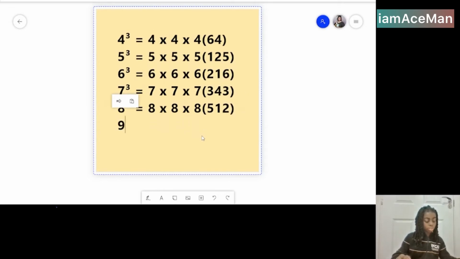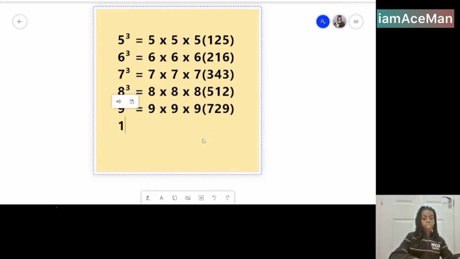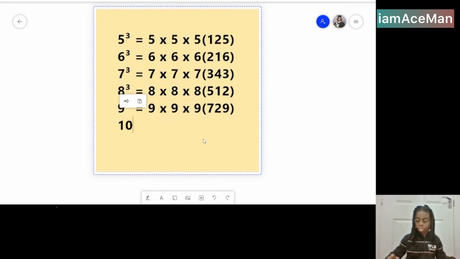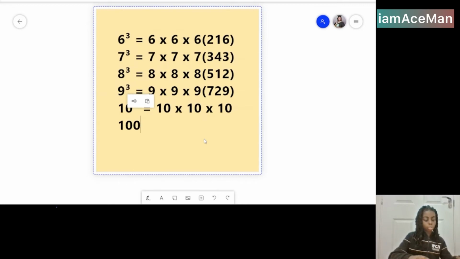9 cubed is the same as 9 times 9 times 9, which is 729. And finally, 10 cubed is 10 times 10 times 10, which is basically 100 times 10, which is 1000.